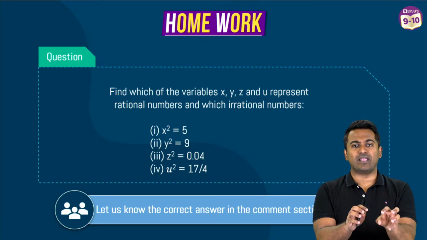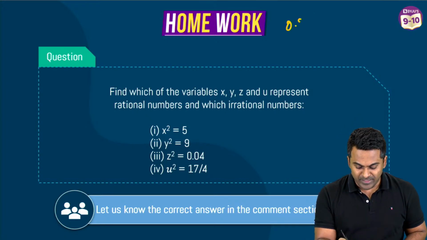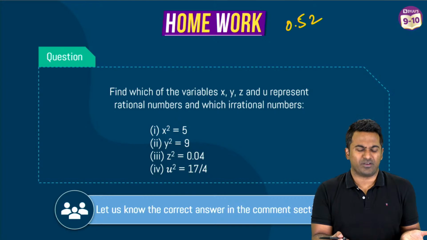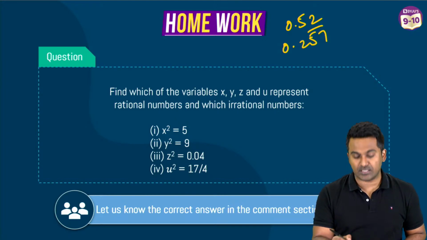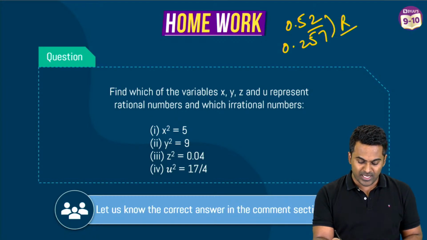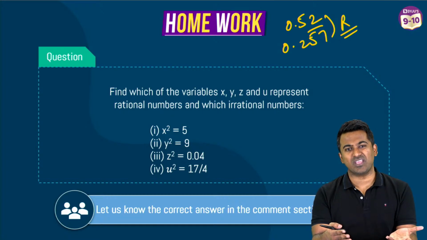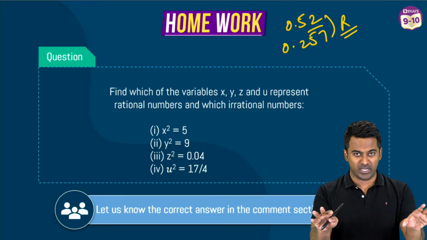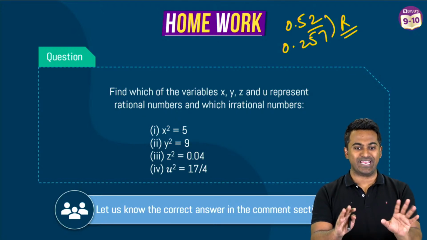So if we use that decimal terminology, rational is going to be something which terminates, something like 0.52, or something that doesn't terminate but then has a recurring pattern. So these two are going to be rational because you've seen it. You can convert it into a fraction. Irrational, on the other hand, no terminating and no recurring pattern. Okay, so that's all it is.